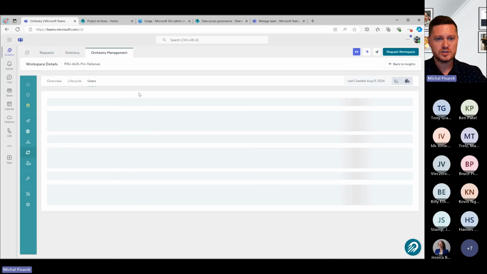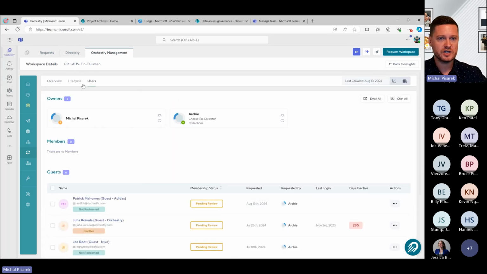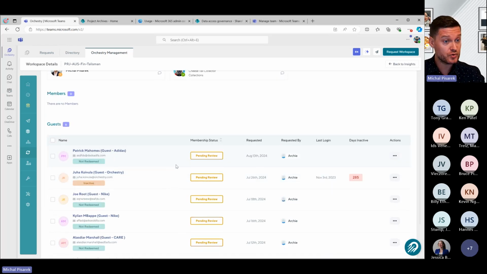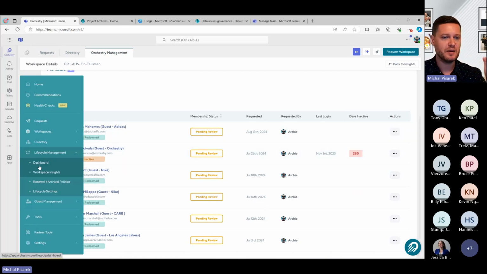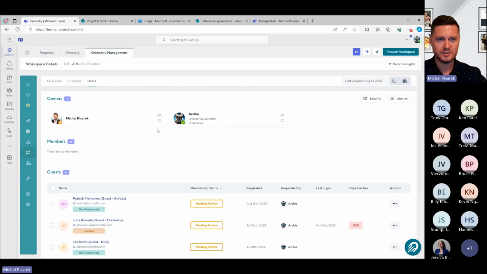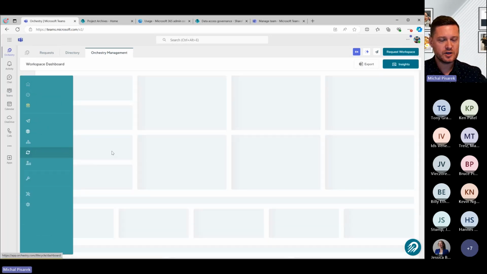If I go to this users tab here, Tony, this one's going to be hopefully a little bit different here because you can see the owners, the members, and the guests as well through here. So these are actually guests, Tony, in Entra ID, which have access to this particular workspace. I find this really neat because this can actually show you much more information about this particular guest in terms of when it was requested, who it was requested by, the last time they logged in as well. But the short answer to your question is yes. And we have a full guest management capability, which we might talk about next time, but we won't go into that. All right, let's go back to the dashboard.